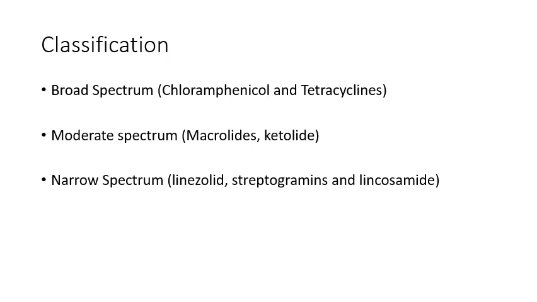Next is moderate spectrum macrolide drugs. Macrolides, you know, famously used for COVID-19, as well as erythromycin. Other drugs are erythromycin and clarithromycin. And then there is ketolide, which is also a more or less similar drug to the macrolide. Lastly, narrow spectrum drugs. Linezolid, it's a novel and newer antibiotic, and along with that, streptogramins and lincosamides also have the same mechanism of 50S ribosomal subunit. Narrow spectrum.